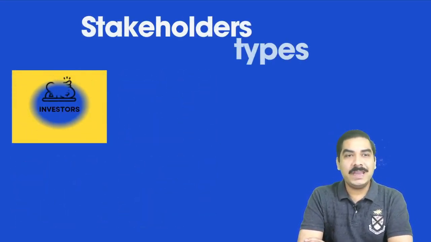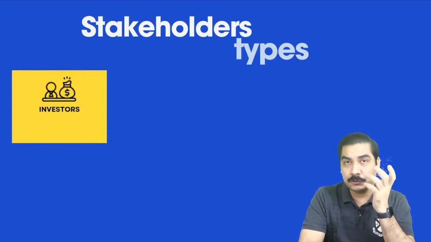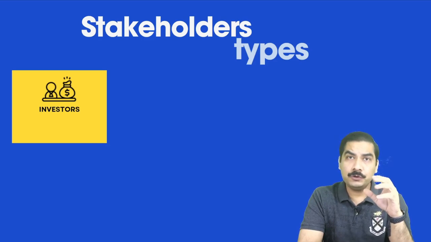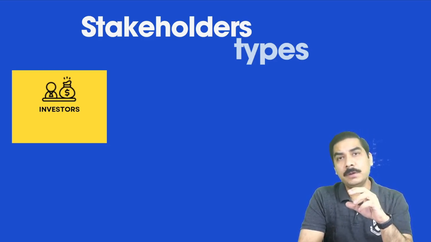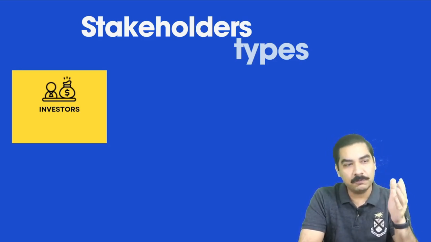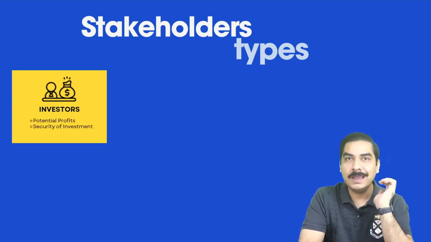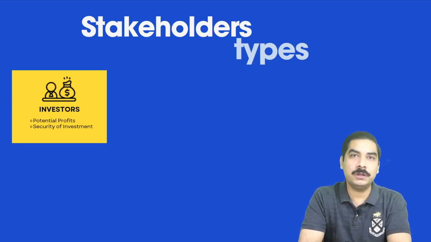Next type we have is investors. Now, why are investors interested in your business? Because they want to know what profits you are going to give them if they give you some money over future time. So they will be interested in the future profits, and they will also be interested in the investment security.